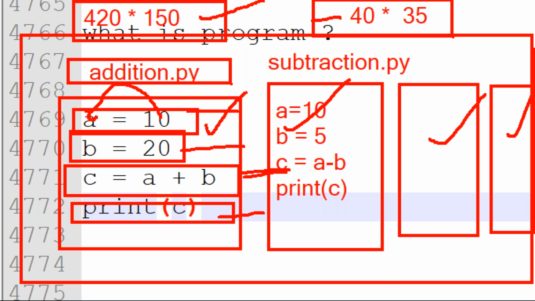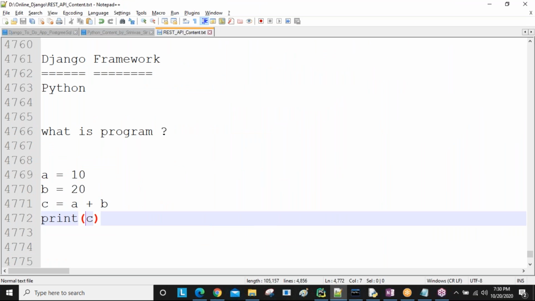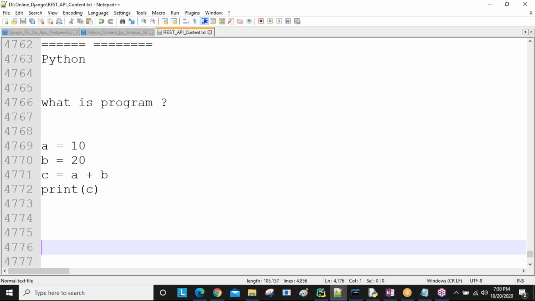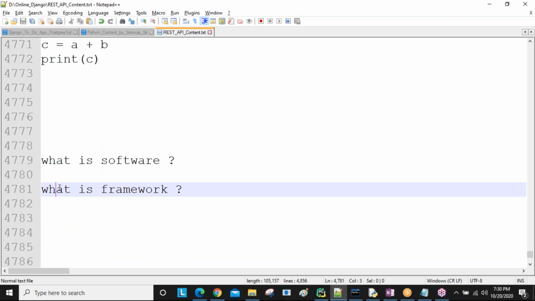So next, our concept is: what is a framework? So a framework is also nothing but one software, sir. By using frameworks, we are going to develop the software.